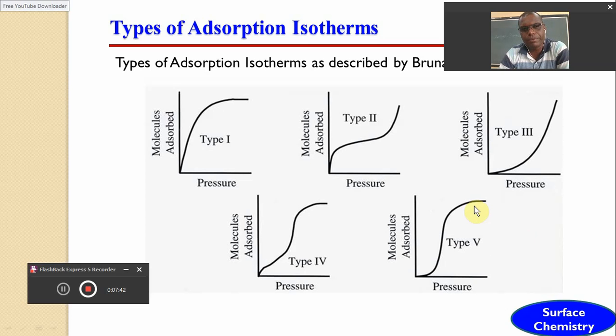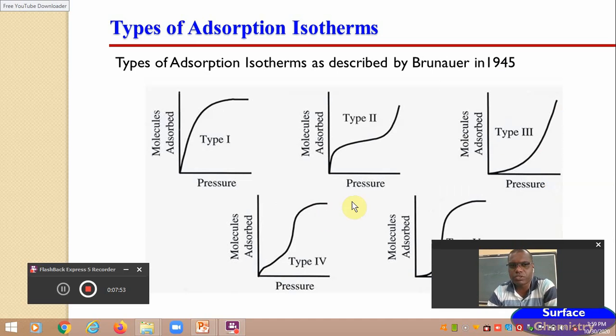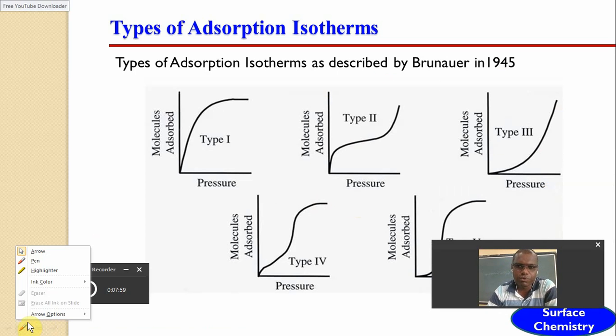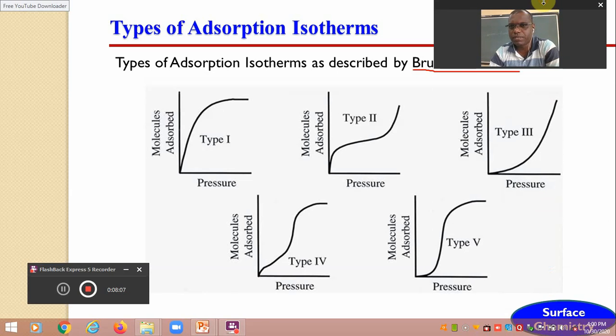Dear friends, if we study such a graph, how many possibilities are there? We came to know that there are a total of 5 possibilities. These various types of adsorption isotherms were described by the scientist Brunauer in the year 1945. He gave 5 different types of adsorption isotherms that are possible during the study of the process of adsorption with the help of a plot, and these are labeled as type 1, type 2, type 3, type 4 and type 5 adsorption isotherm.